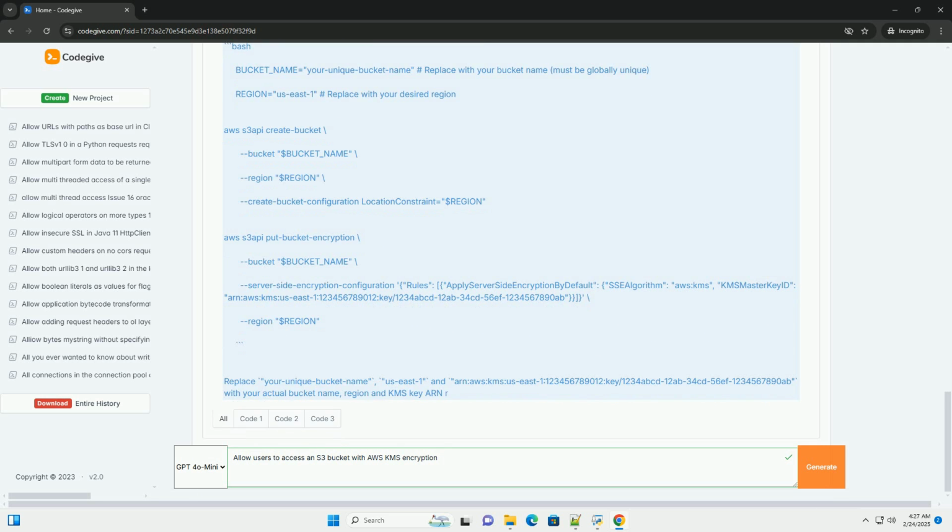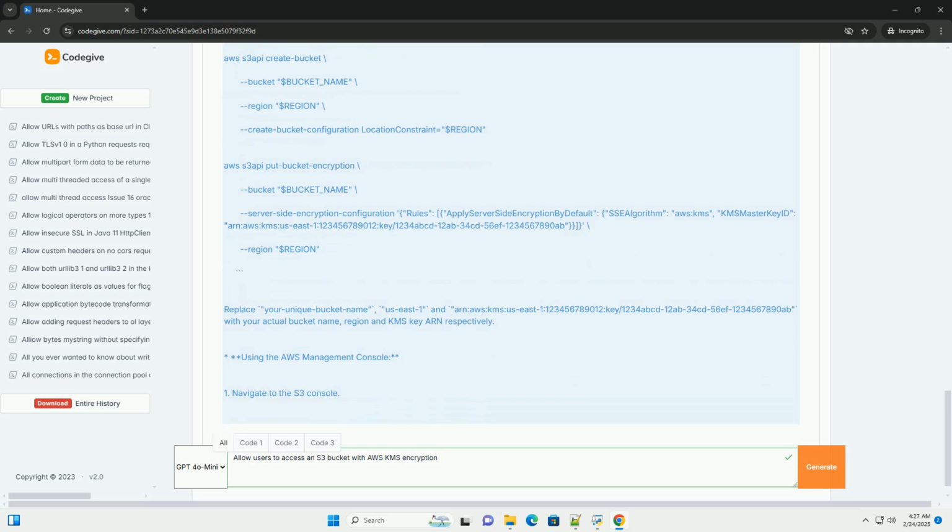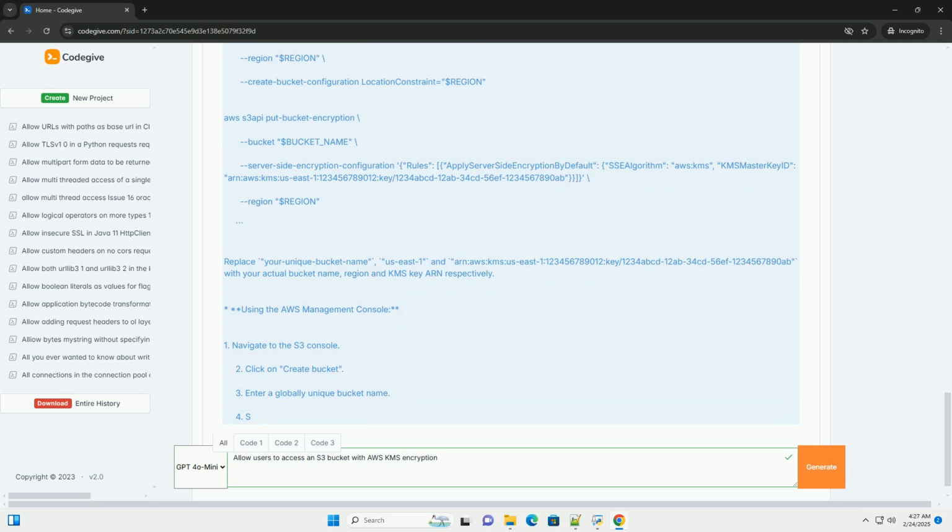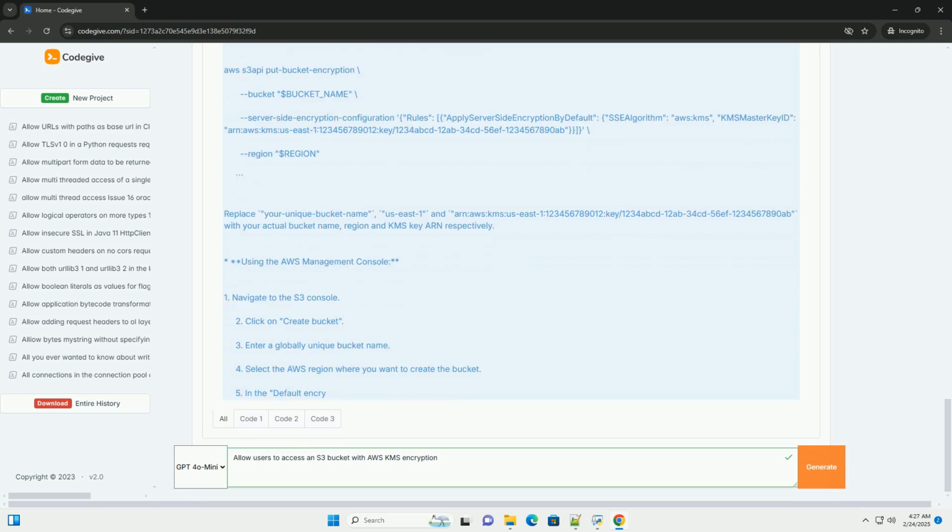Prerequisites. AWS account. You'll need an active AWS account with appropriate permissions to create S3 buckets, KMS keys, and IAM roles/policies. AWS CLI. The AWS command line interface, CLI, is highly recommended for managing AWS resources. Install and configure it with your AWS credentials. Basic understanding of AWS IAM. Familiarity with IAM roles, policies, and permissions is essential.